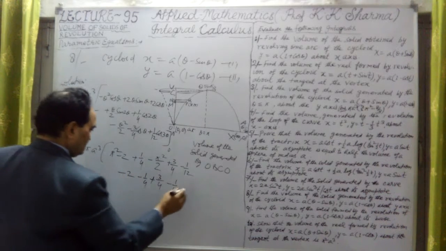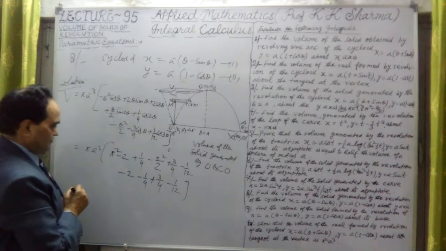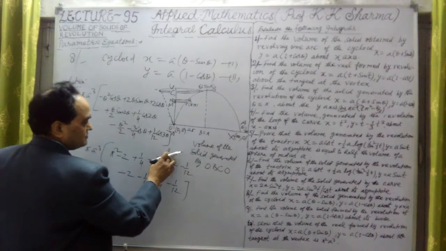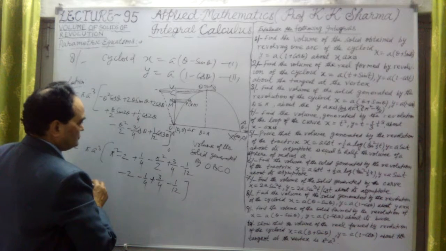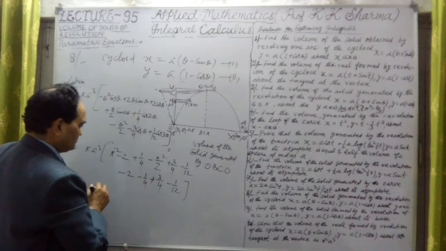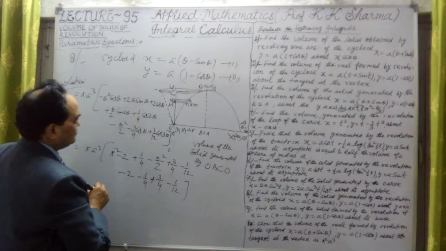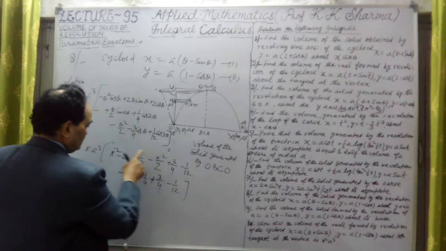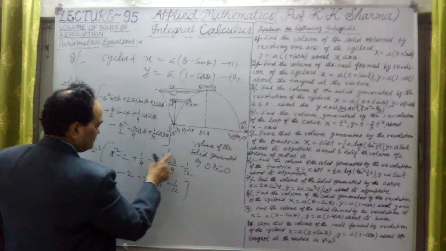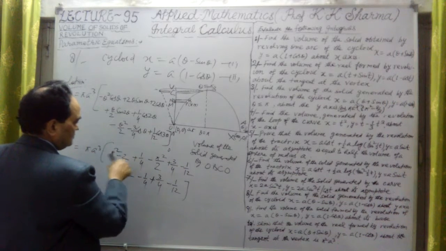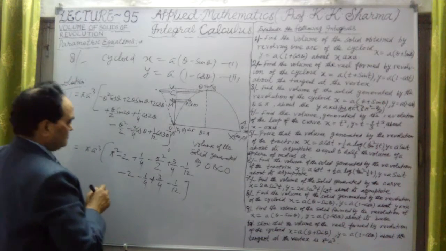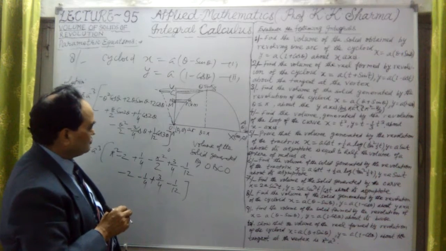Now let me check what the answer of this is. After that we'll put the limit pi to 2 pi. Up to what point did we calculate? This is the value at the pi limit. Because we substitute the upper limit, the minus sign we will substitute before, and that will give us the whole value.